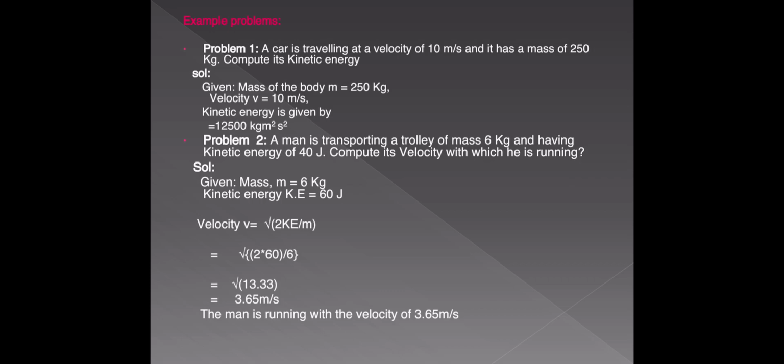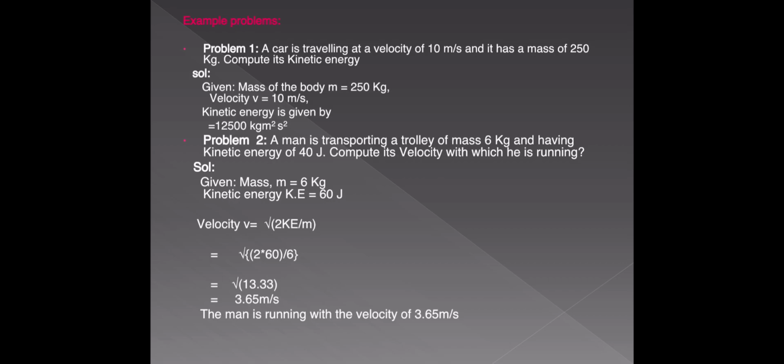After substituting the given data, velocity v is equal to square root of 2 into KE, that is 40 joules, by mass 6.